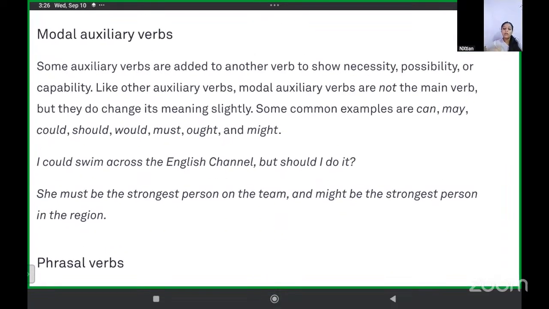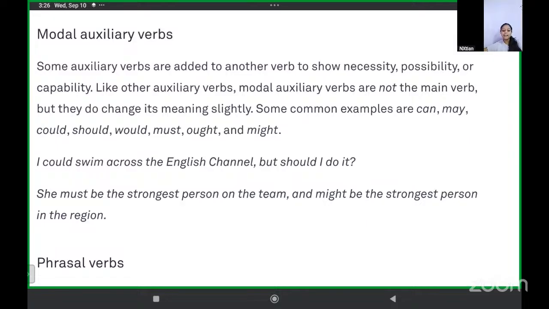Now, modal auxiliary verbs. Some auxiliary verbs are added to another verb to show necessity, possibility, or capability. Like other auxiliary verbs, modal auxiliary verbs are not the main verb, but they change its meaning slightly. Some common examples are can, may, could, should, would, must, ought, and might. "I could swim across the English Channel, but should I do it?" Those are modal auxiliary verbs. They are just changing the meaning a little bit.